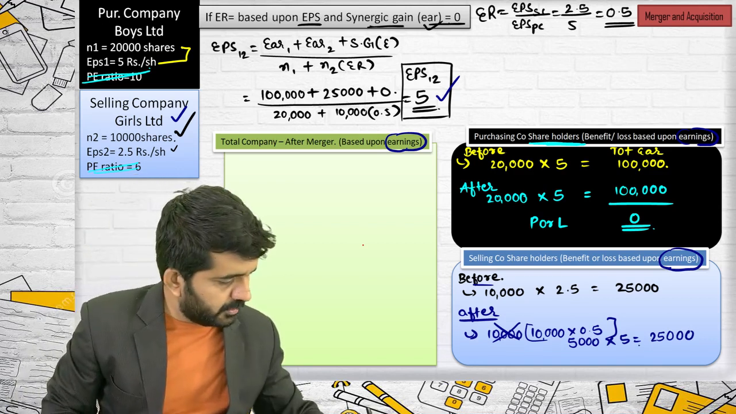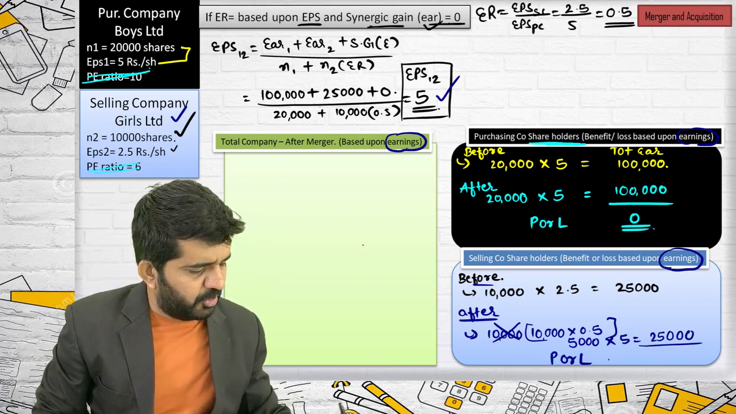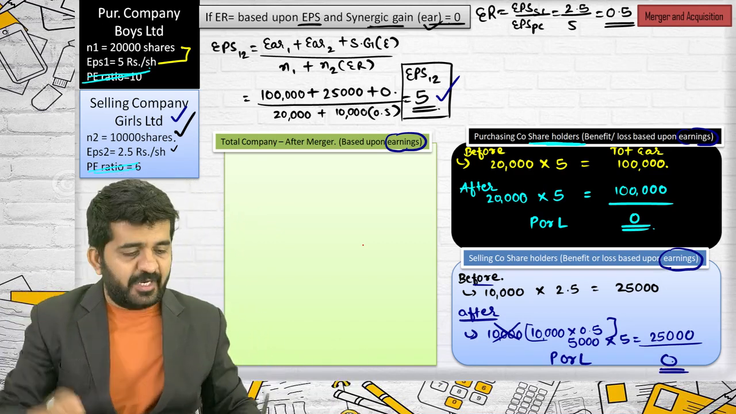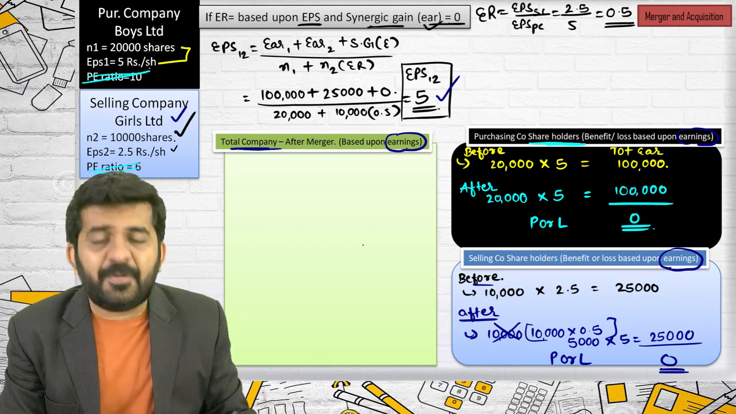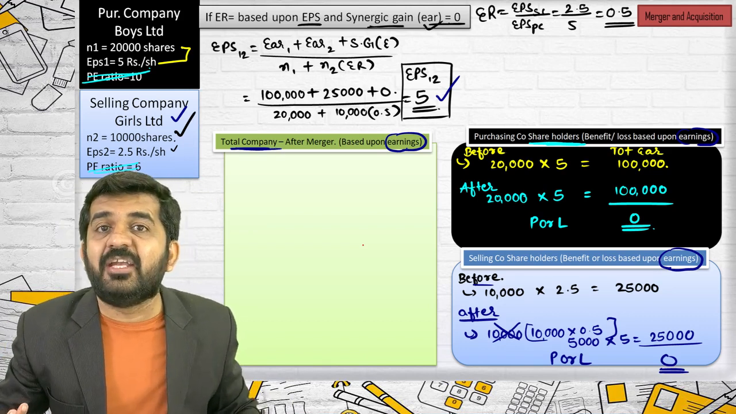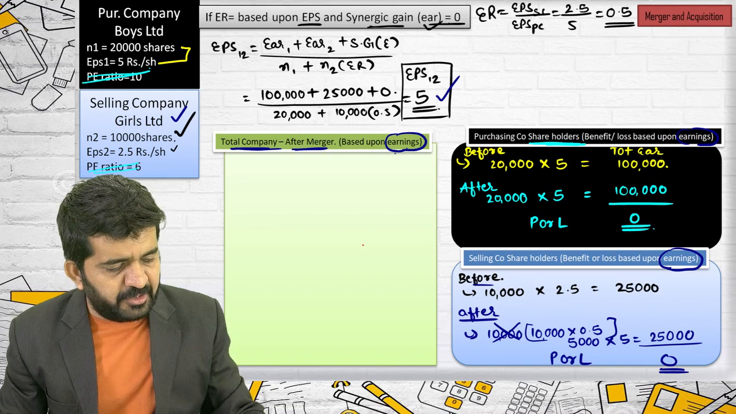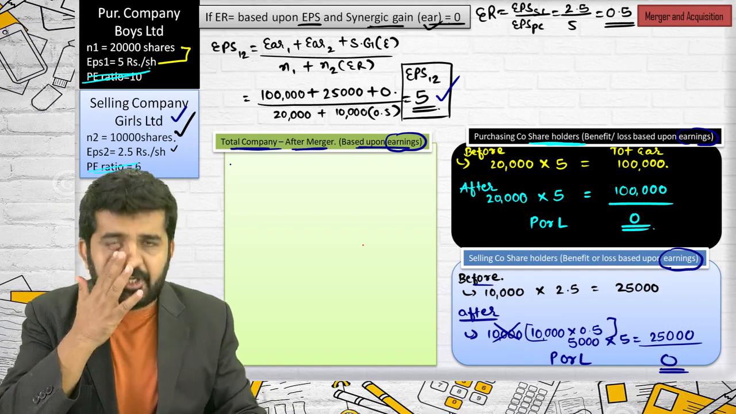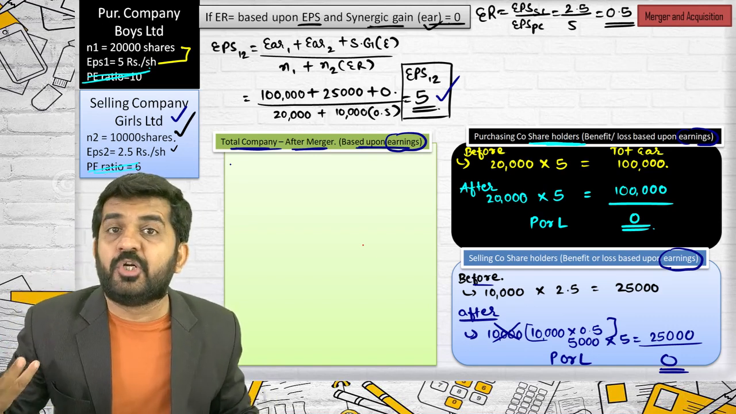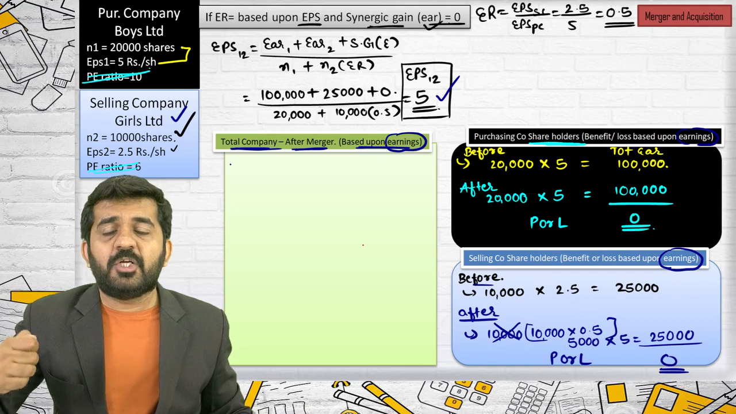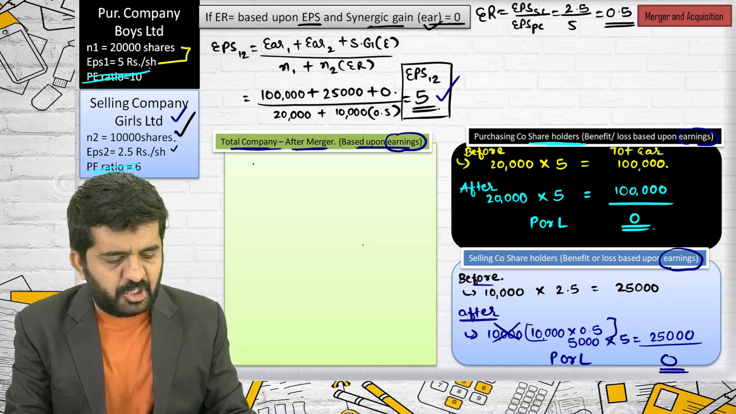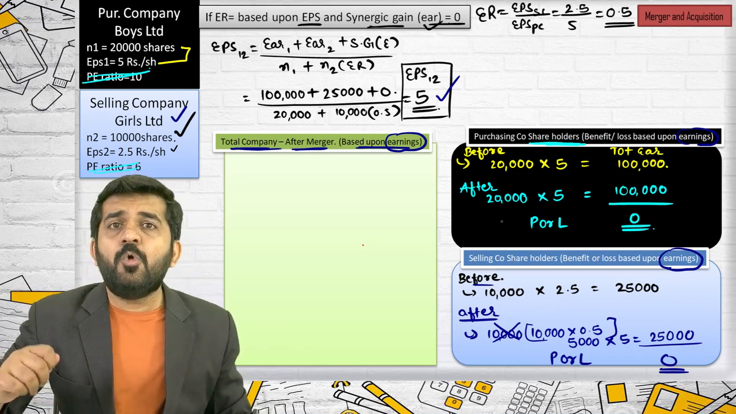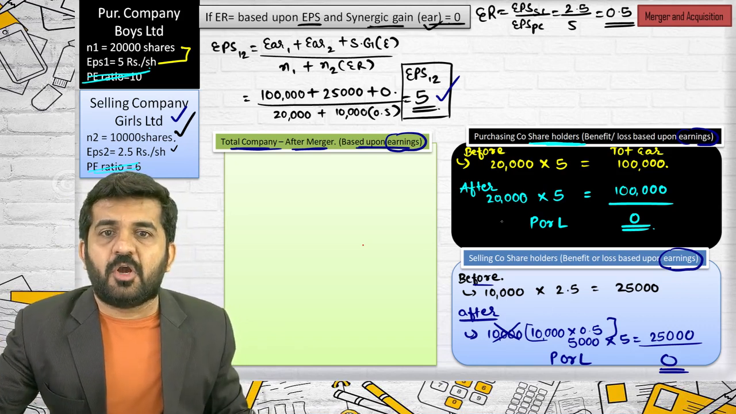25,000. What is their profit or loss? It is 0. Now we are talking about the company as a total merged entity. Is it correct? After merger, based upon earnings of the merged company, I have written total company, but it is as good as a merged company. What will be the total earnings of the merged company? How many shares will the merged company be having?